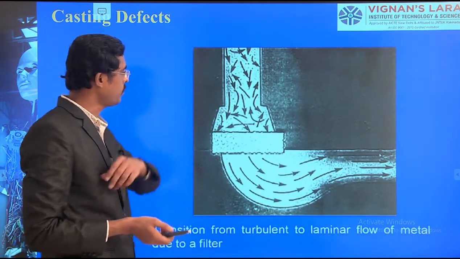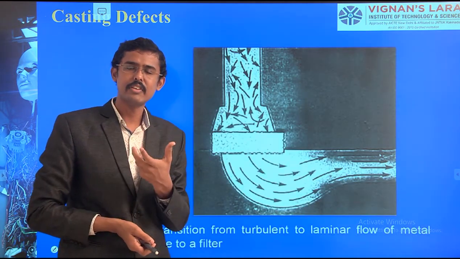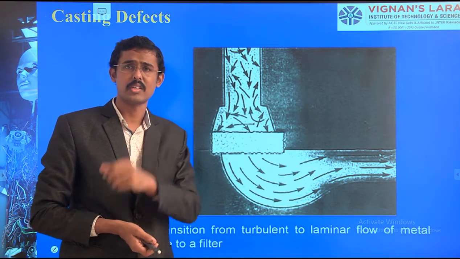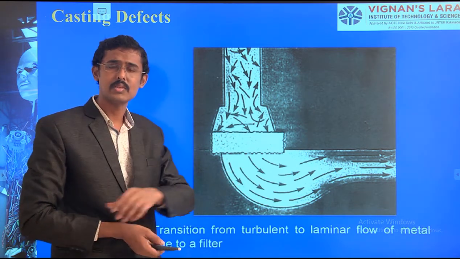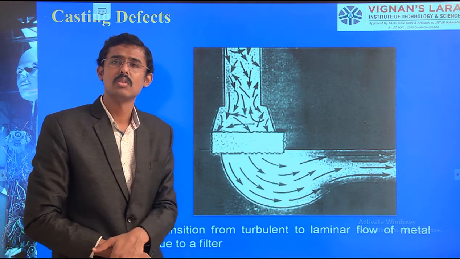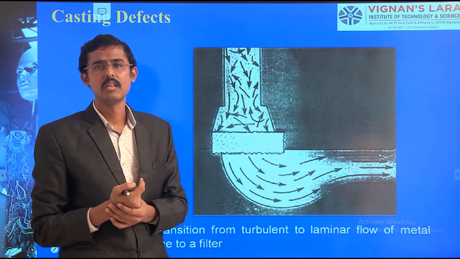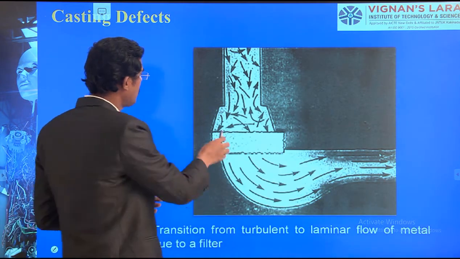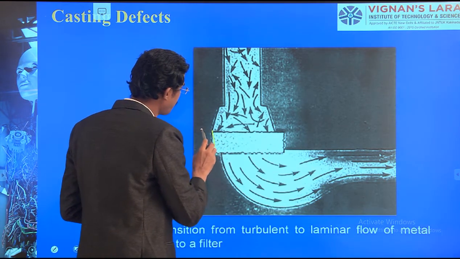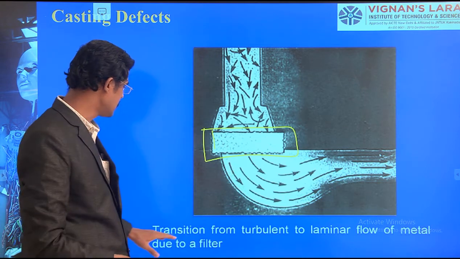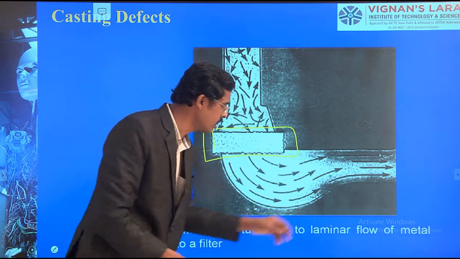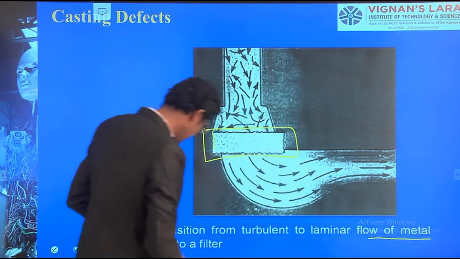Here, a casting defect does not only mean impurities. The sand particles which are available there can also be removed and can be attached into the material. So what I am doing is making the flow free of turbulence. The transition from turbulent to laminar flow of the material is due to the filter.